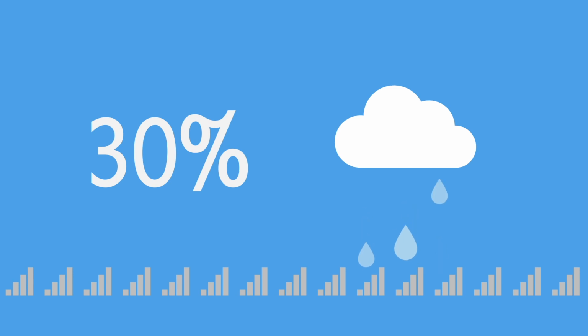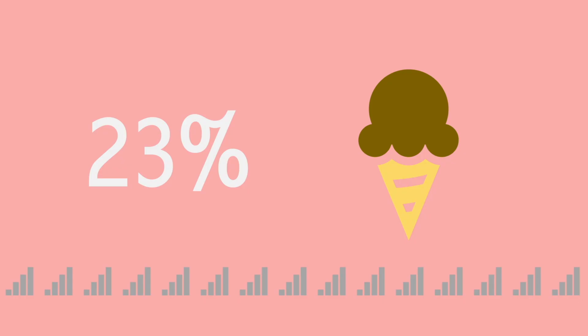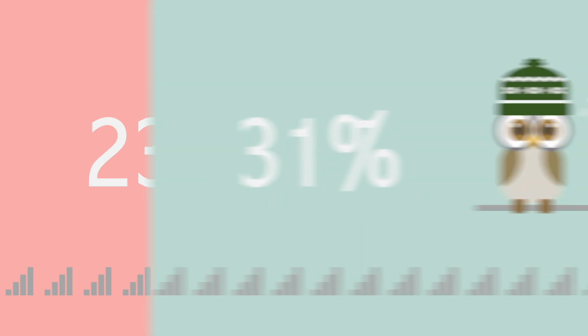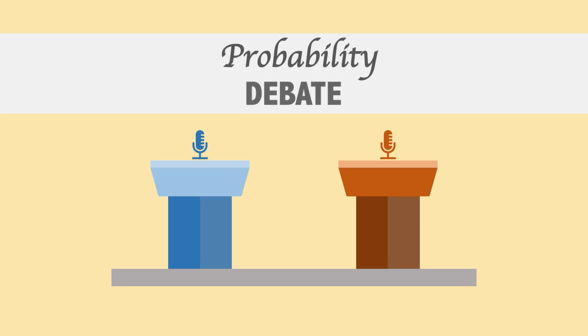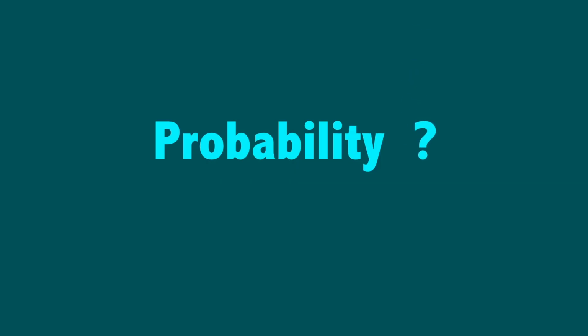There's a 30% chance that it'll rain tomorrow, 23% of people prefer chocolate-flavored ice cream, and 31% of people are night owls. These are all examples of probabilities, and probability tells us the likelihood of something happening. Although this might seem pretty straightforward, in the statistics community there's still a debate about how we should come up with the probability of something.